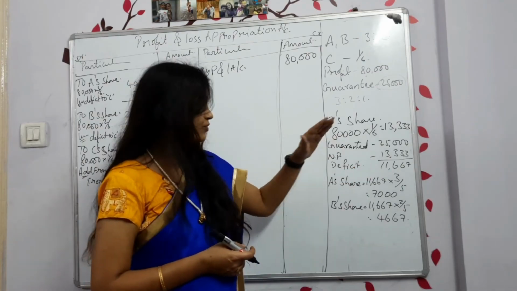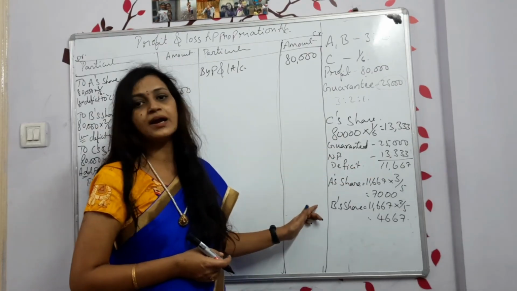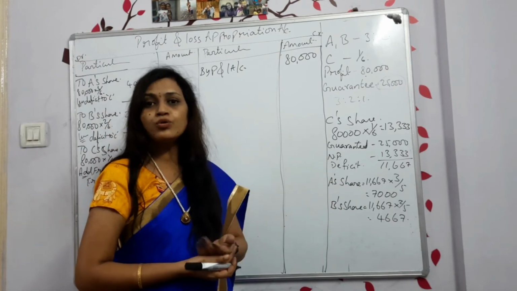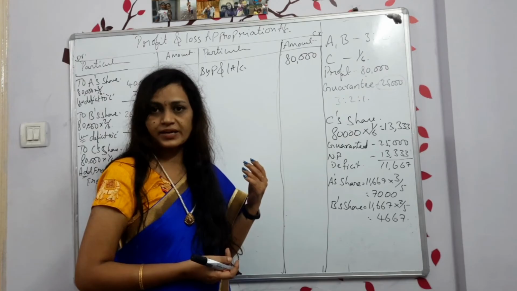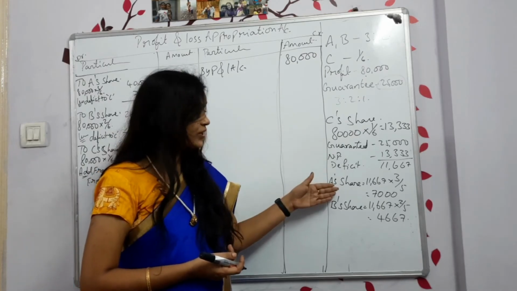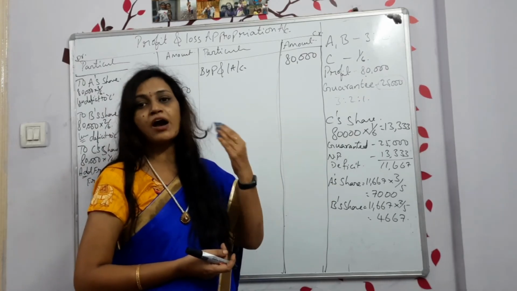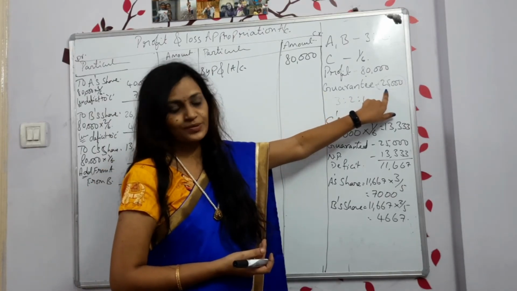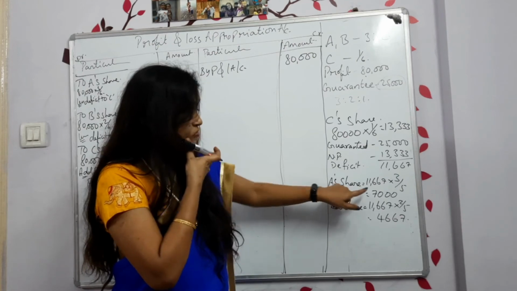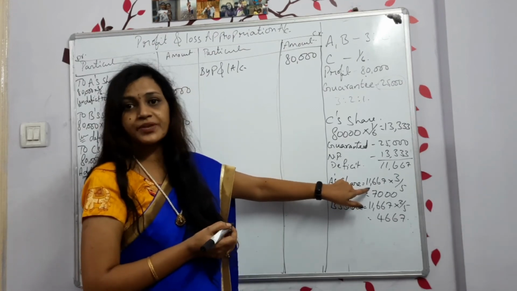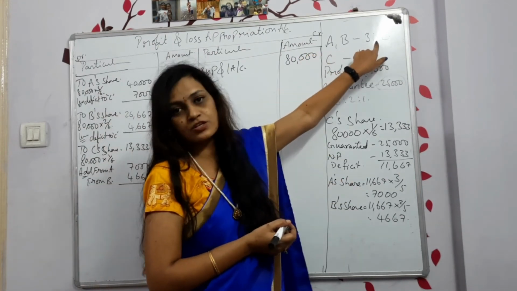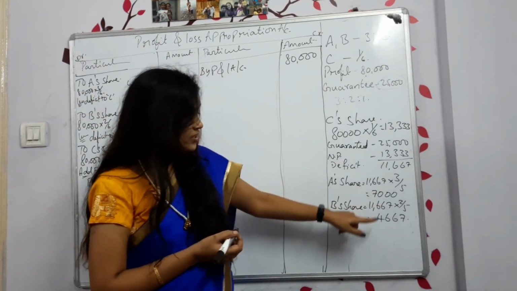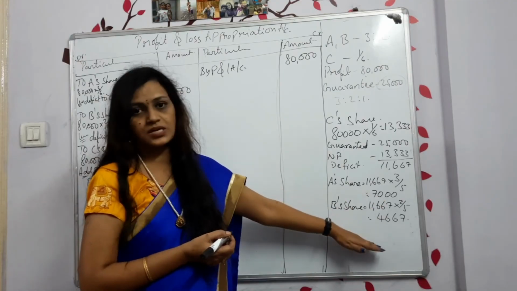So, that amount will be adjusted by A and B. They both are going to adjust that amount. How do they adjust? Whatever profit they are getting, from that they have to give to C. Why? Because they have promised the guaranteed profit of 25,000. Okay. So how do you calculate? Whatever is the deficit, that must be shared in the ratio 3:2. That is given in the starting itself. Okay. So in that ratio, when you share, we got this amount.